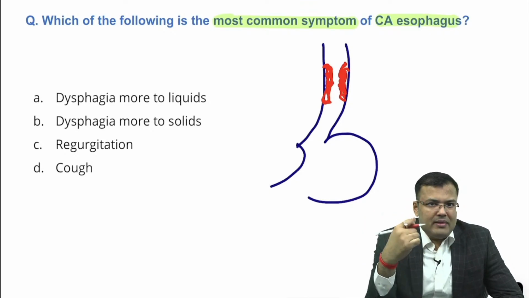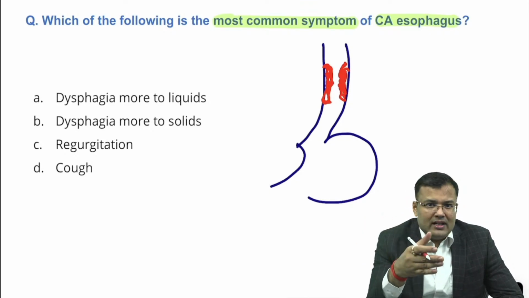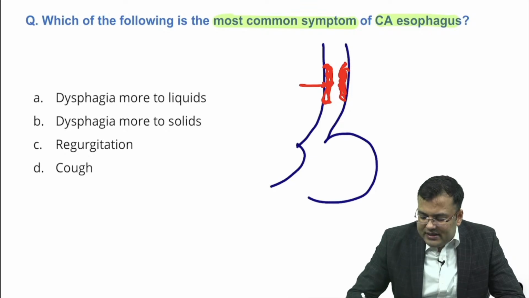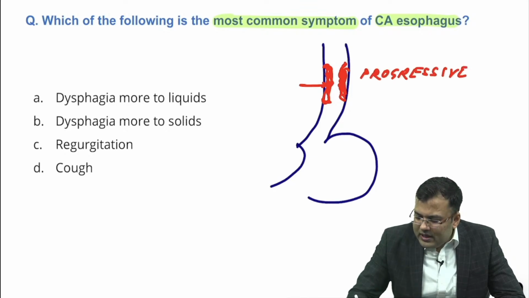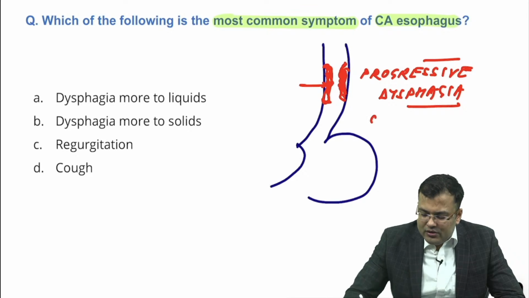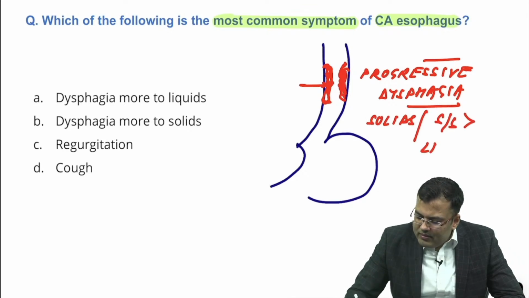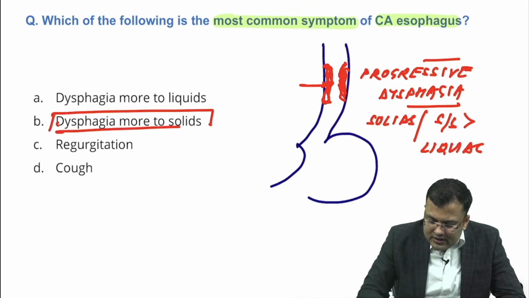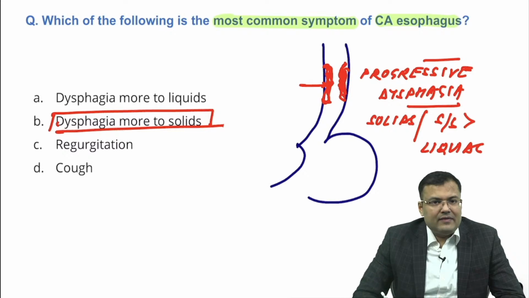Initially the patient will be having dysphagia to solids, followed by semi-solids, followed by liquids. So you can see what kind of dysphagia the patient will be having. It is progressive dysphagia. Initially to solids, followed by semi-solids, followed by liquids. Clear? So what is the correct answer? Dysphagia moves to solids.